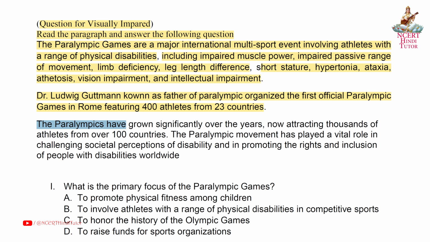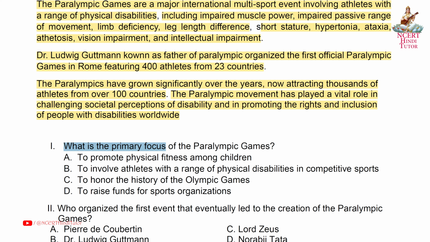The Paralympics have grown significantly over the years, now attracting thousands of athletes from over 100 countries. The Paralympic movement has played a vital role in challenging societal perceptions of disability and in promoting the rights and inclusion of people with disabilities worldwide. Question 1. What is the primary focus of the Paralympic Games? Answer B. To involve athletes with a range of physical disabilities in competitive sports.